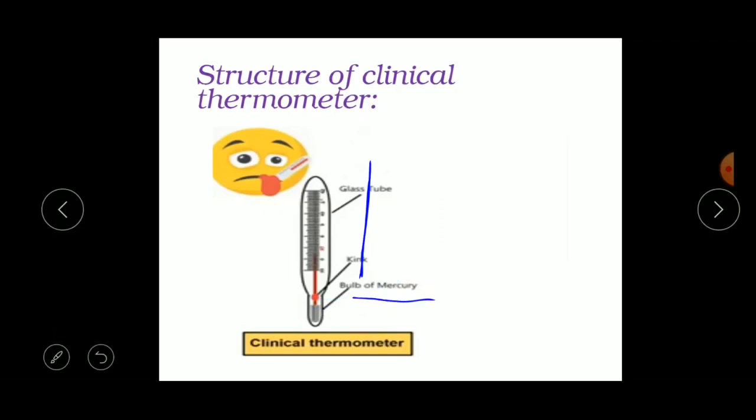Outside the bulb, a small shining thread of mercury can be seen. Here you can see this mercury. Okay, this is the bulb. Within the bulb there is mercury. Mercury is a kind of metal.